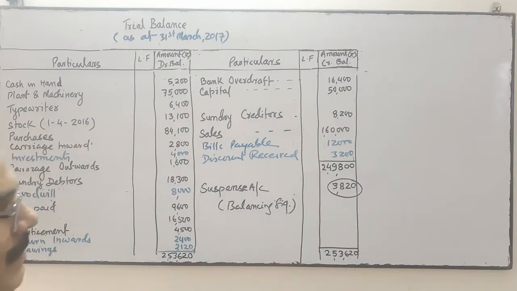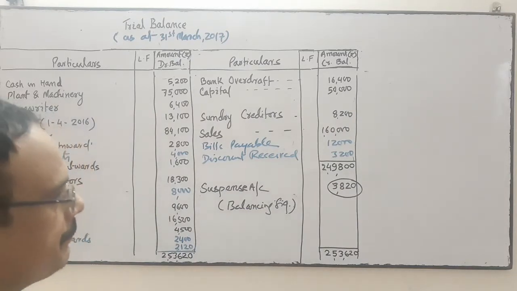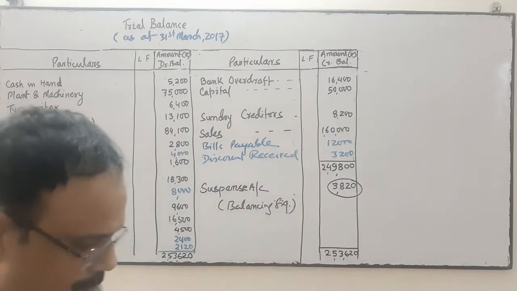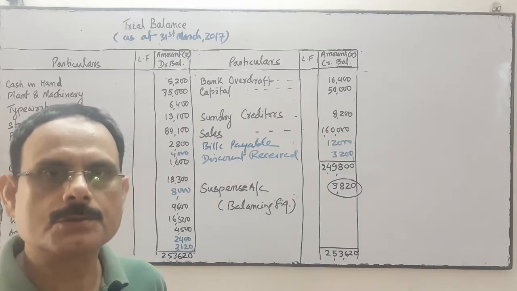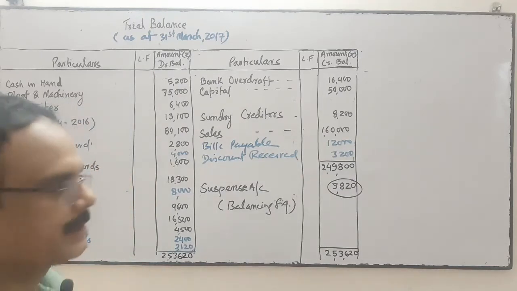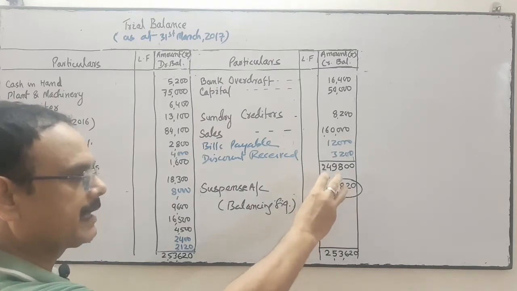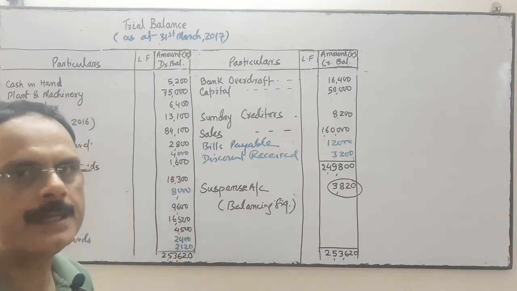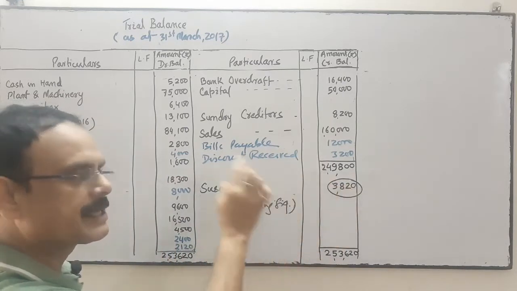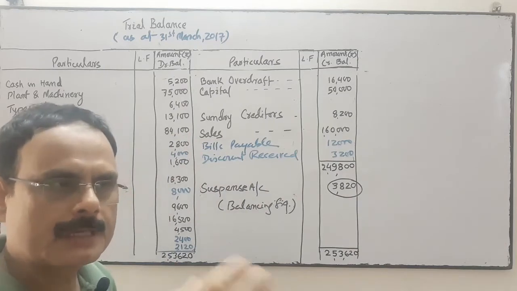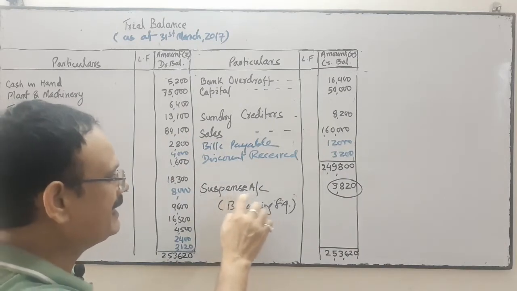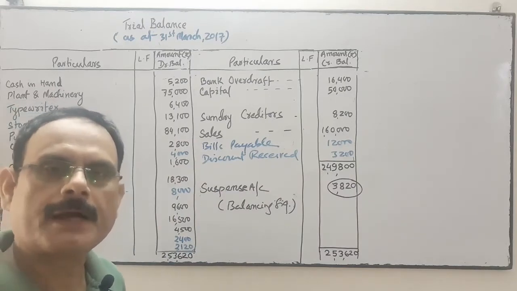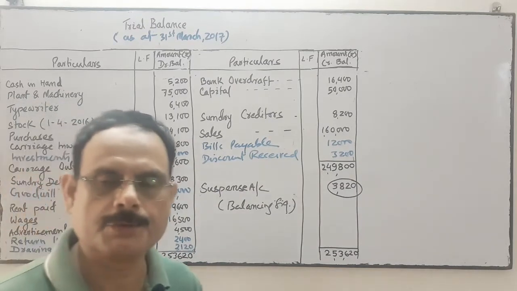Balancing figure, difference amount. It means this much amount is not known to us. We don't know where this amount has gone. So temporarily we transferred that difference amount to the suspense account, and thereafter we will try to find out this suspense, and accordingly we rectify the entries.